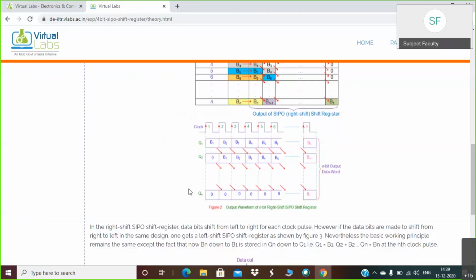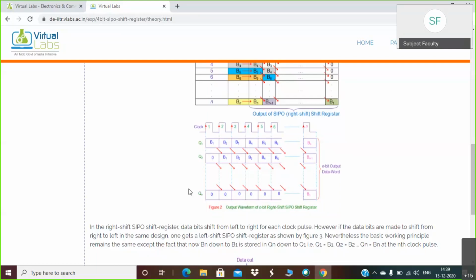The data is shifted to the left side bit by bit, in a serial fashion. You can observe that. And finally, simultaneously, you are collecting the output in parallel. It is parallel at the output, but inside the register it is transmitted serially. Hence it is called serial in, parallel out.